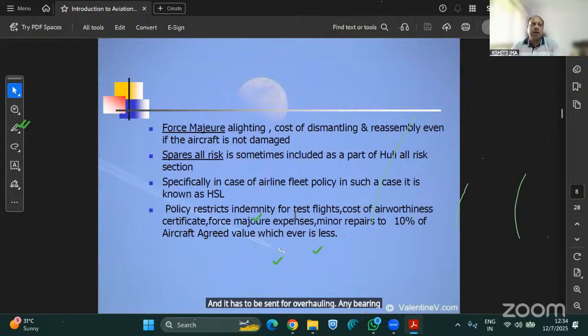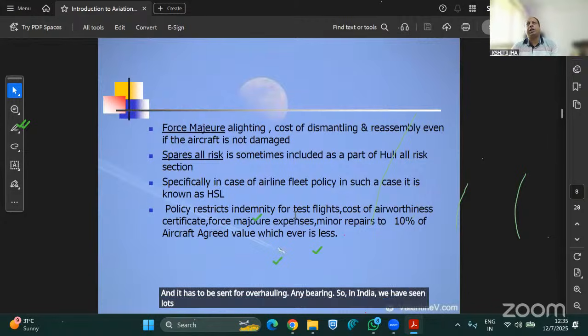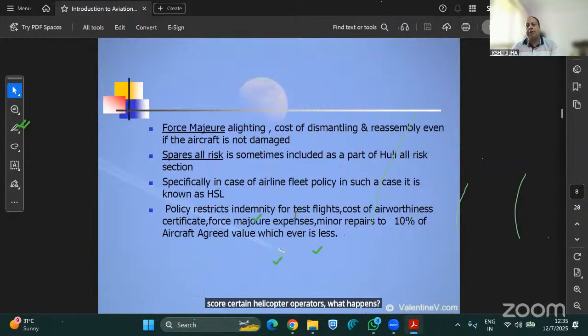In India, we have seen lots of cases like that. For certain helicopter operators, the aircraft is dismantled, the engine is dismantled, and then it is sent by courier, by air, and it is covered under your marine as well.